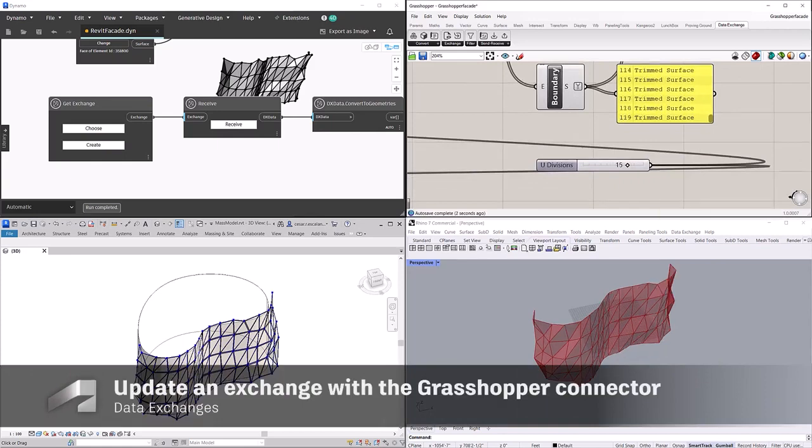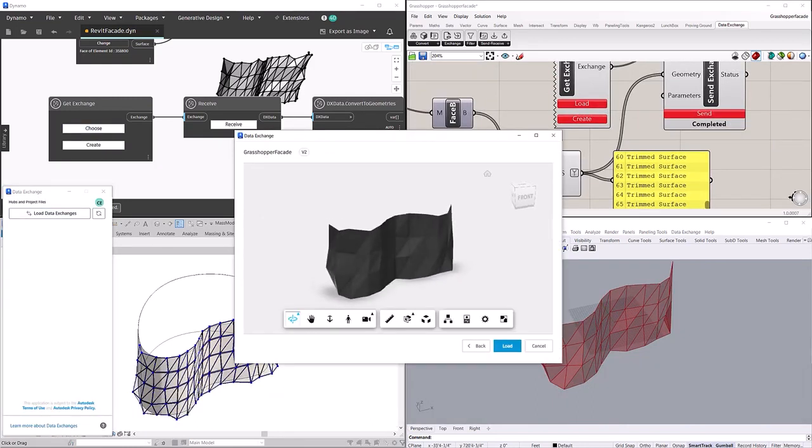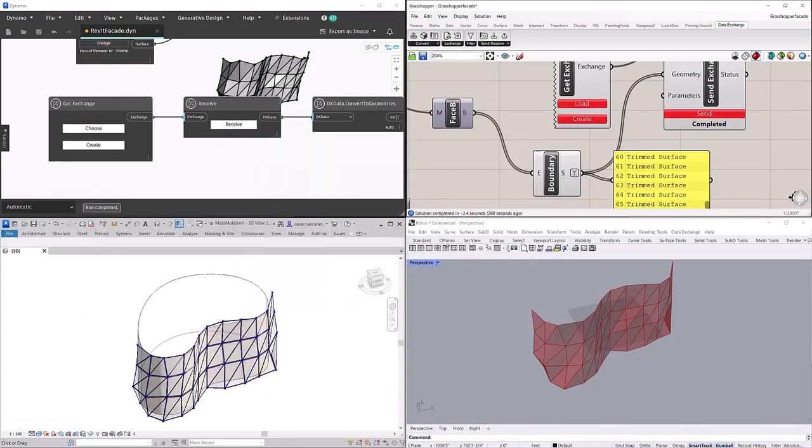Updates made upstream in Grasshopper flow seamlessly through the same exchange to Dynamo and Revit. Streamline your automation workflows between Revit, Rhino, and downstream apps with the Dynamo and Grasshopper Data Exchange connectors.